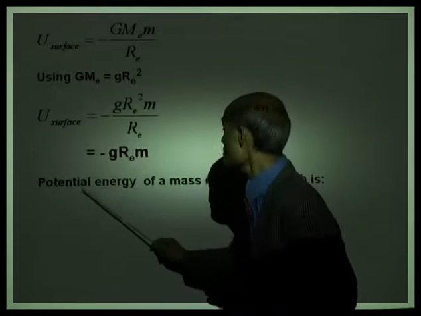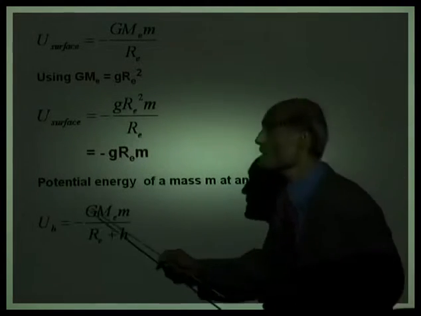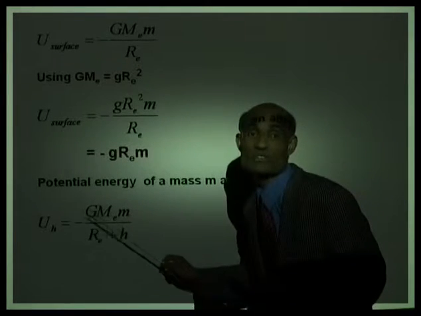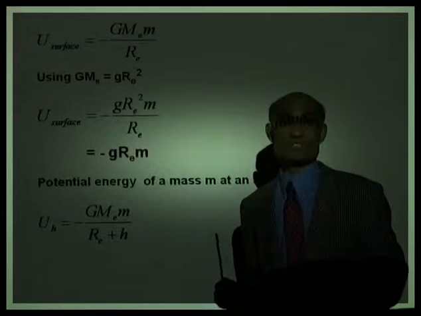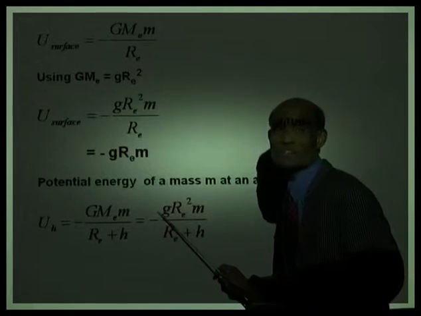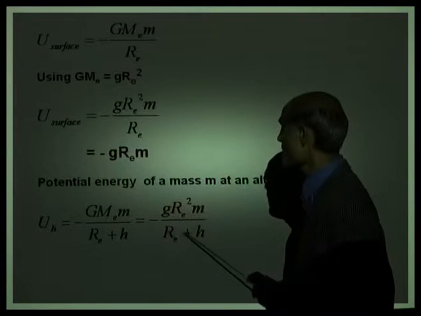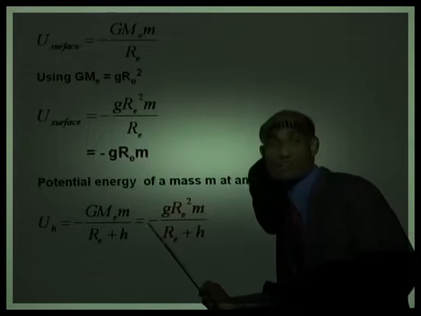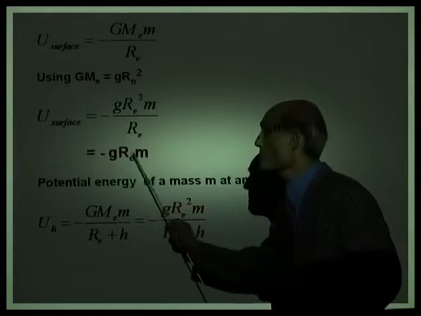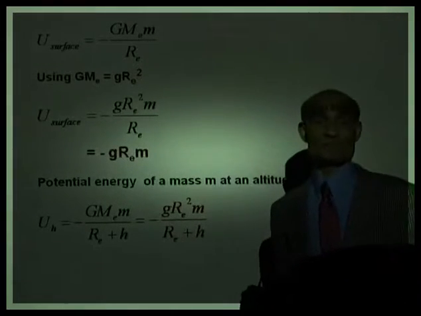And now, potential energy of a mass m at an altitude h will be −GMₑm/(Rₑ + h). So don't mix up these two equations. And that will be, this GMₑ can be replaced by gRₑ², so that will be −gRₑ²m/(Rₑ + h). This is the potential energy of an object of mass m at an altitude h. This is the potential energy of an object of mass m on the surface of the Earth.